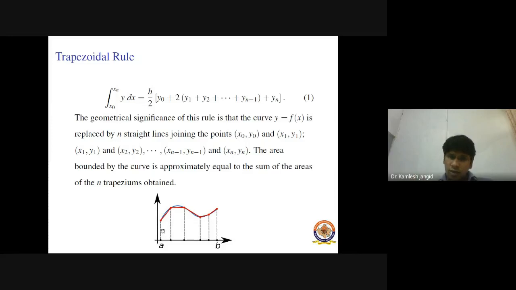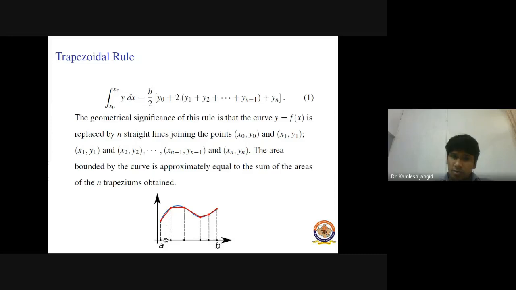So now in each subinterval we get a trapezium, all right? In the first subinterval, this is our trapezium, this is our second trapezium, this is our third trapezium. We know that this integration represents the area under the curve. Now, if we divide our range of integration into a number of subintervals and express our curve in each subinterval as a straight line, then we get trapeziums. If we sum the areas of the trapeziums, then we get the approximate area under this curve y equals f(x), that is, the integral.